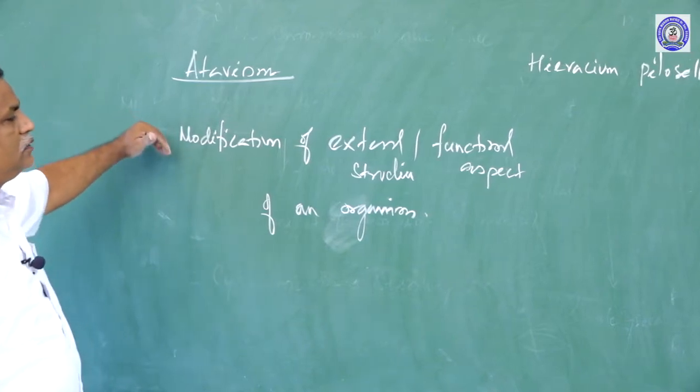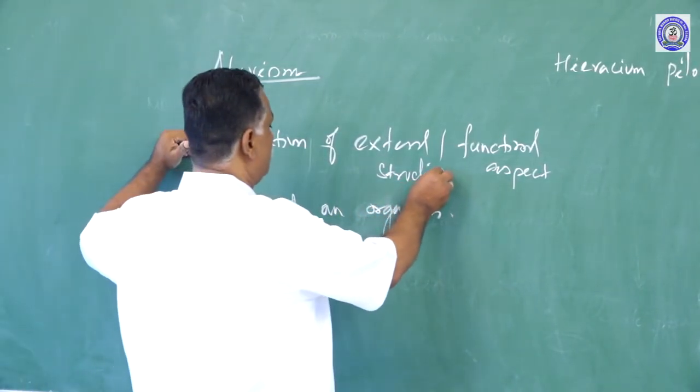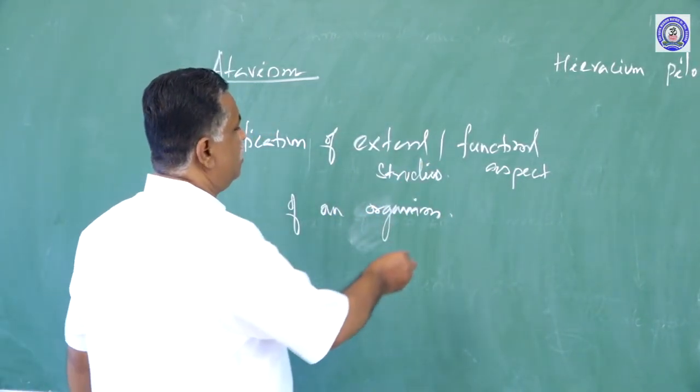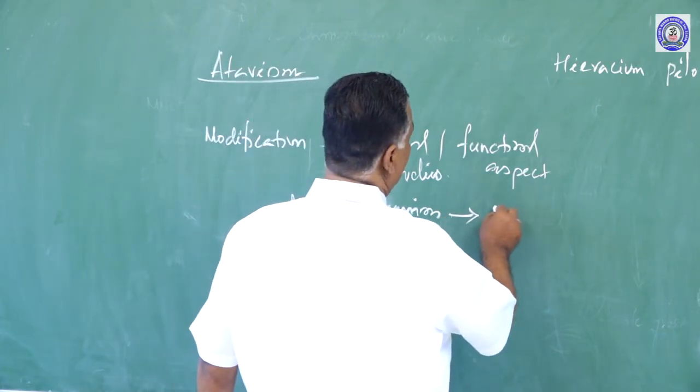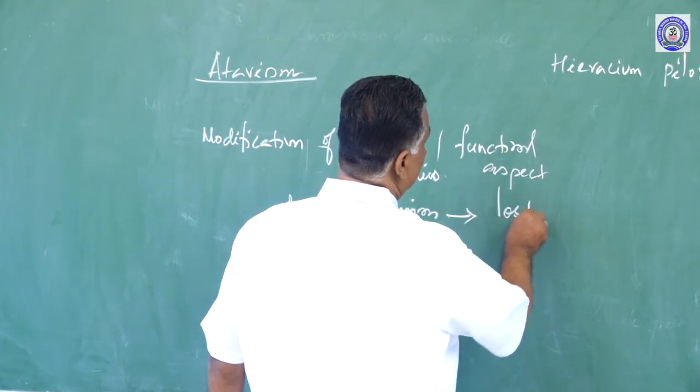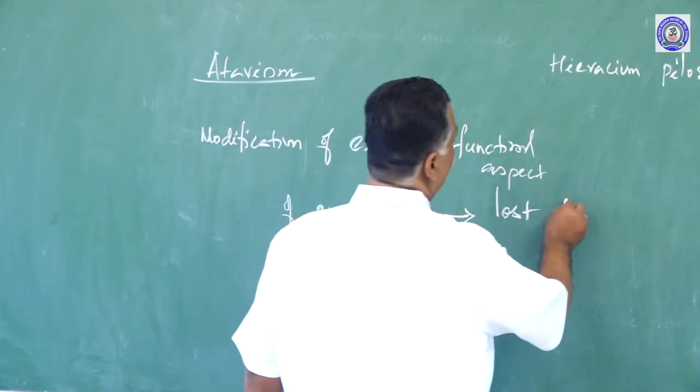Modification in the external structure and functional aspects of an organism, as a result of which some characters are lost in the future generation.